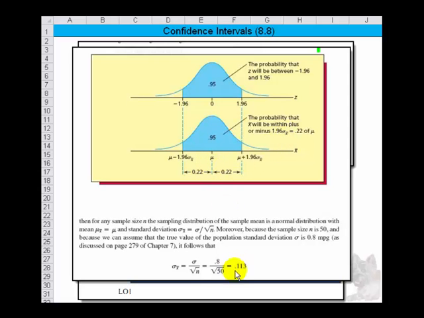And then down here we see how we come up with that value that you saw in the calculation, the standard deviation divided by the square root of n. If you need to look at that further, pause the presentation.